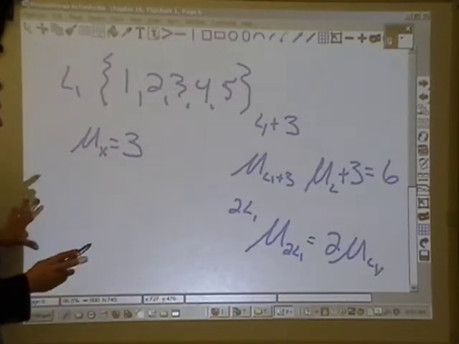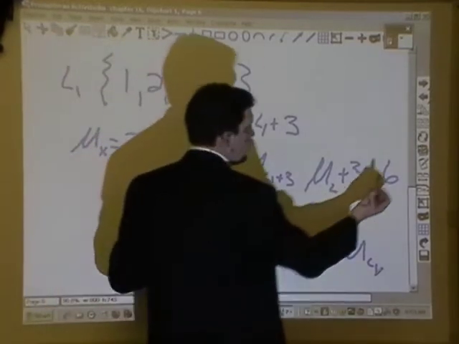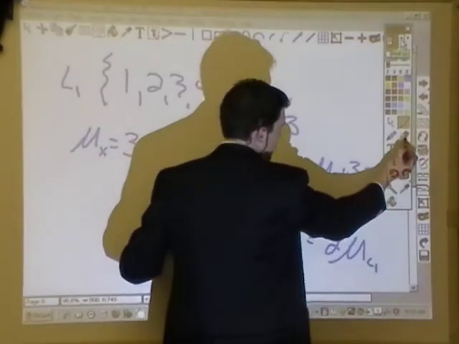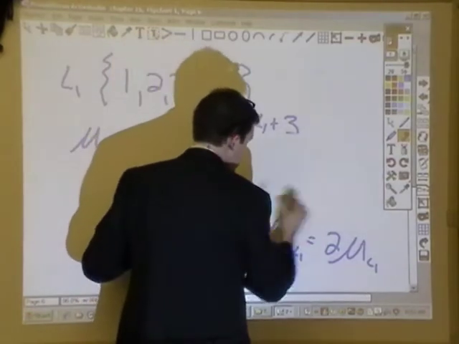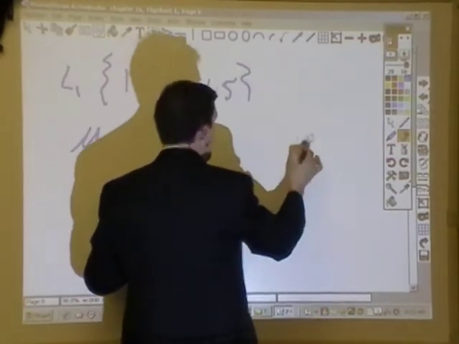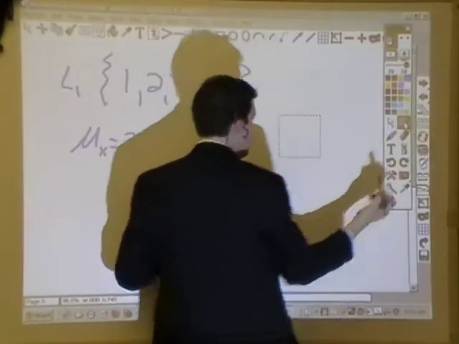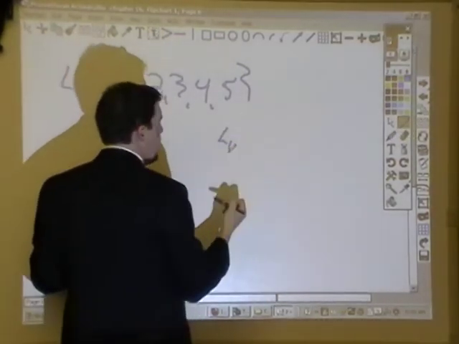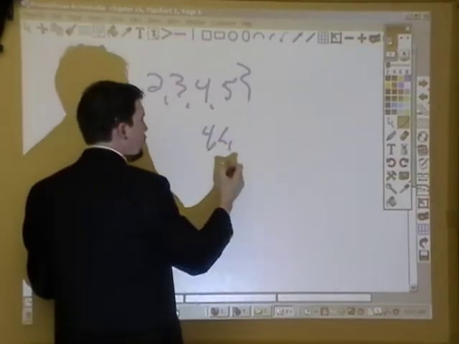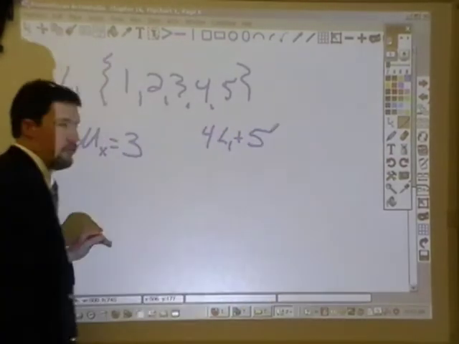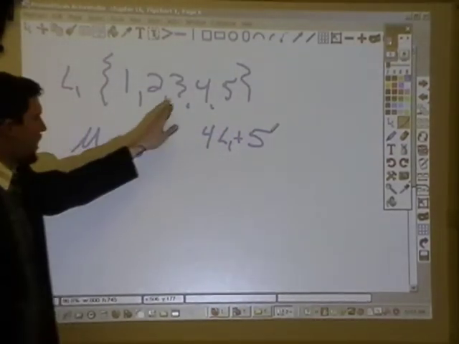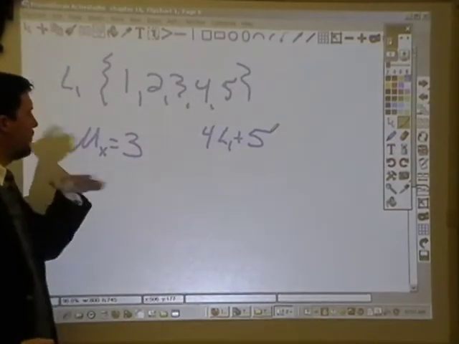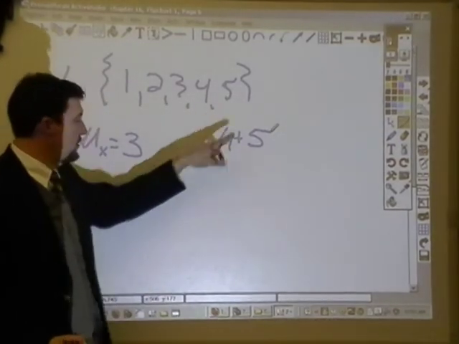Now I'm going to erase this because I need the space and I don't want to just insert a new page. What would happen if I took L1 and multiplied it by 4 and then added 5 to each value?